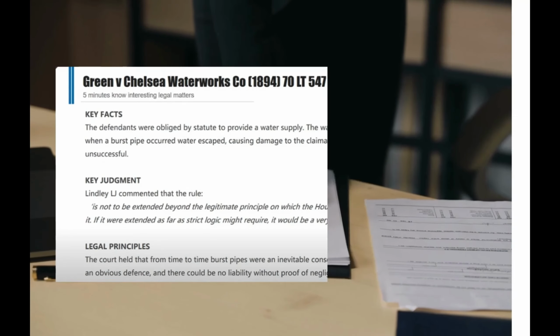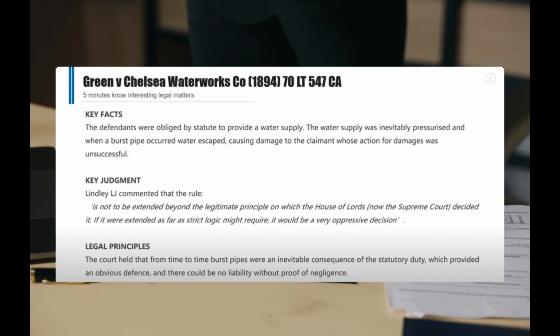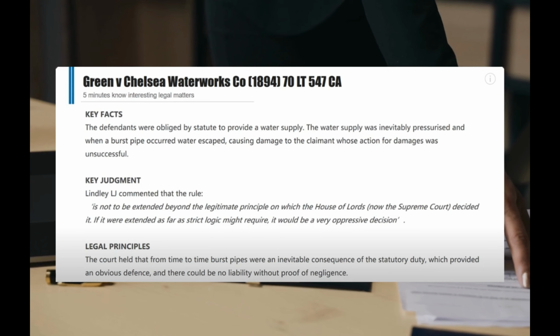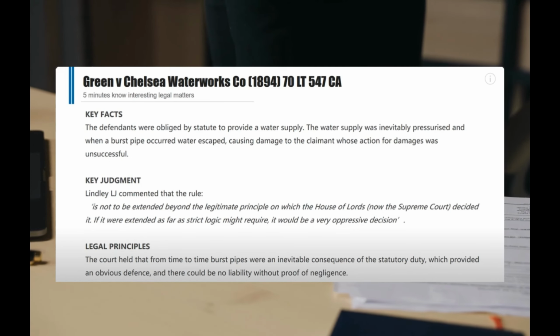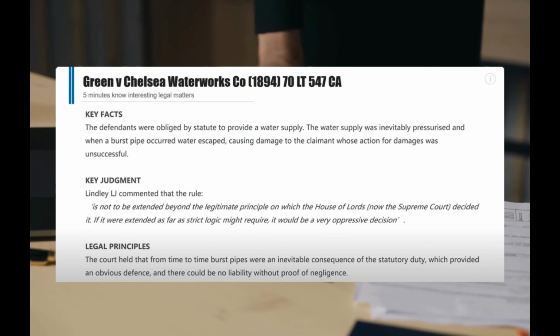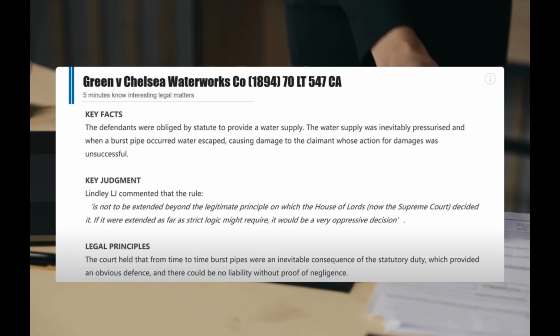The defense of statutory authority can be related to the case of Green and Chelsea Waterworks Corporation. In this case, a water main burst while a water company was legally supplying water, flooding the plaintiff's property. The court ruled that the company was not liable because it was fulfilling its statutory duty, and the damage resulted from an action authorized by law. Statutory authority protected the defendant from liability.